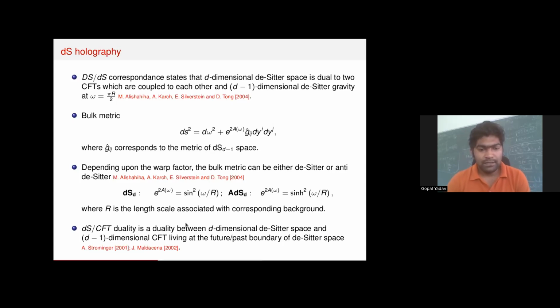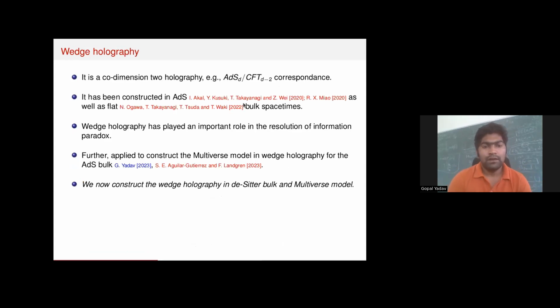There is another kind of duality which is known as dS/CFT duality. It describes gravity in d-dimensional de Sitter space, and relates this gravity to the CFT living at the future or past boundary of the d-dimensional de Sitter space. And wedge holography is a codimension 2 holography. Mathematically, it is described as an AdS_d/CFT_{d-2} correspondence.